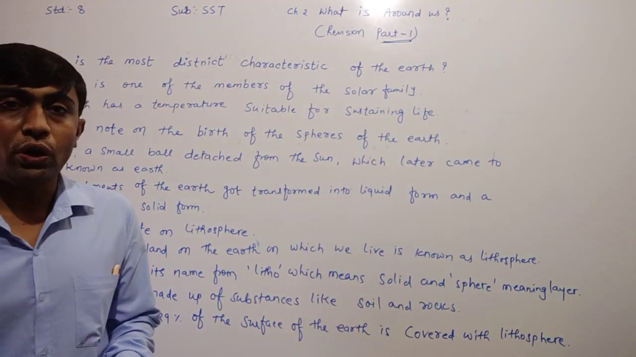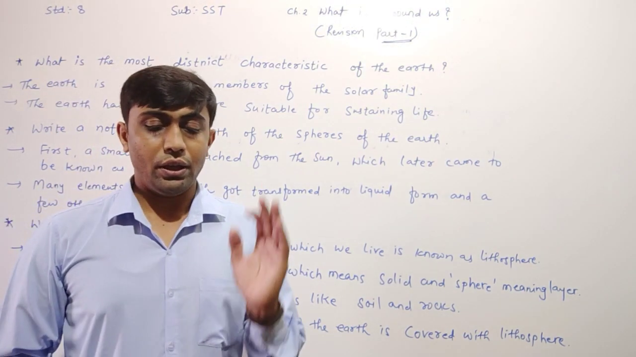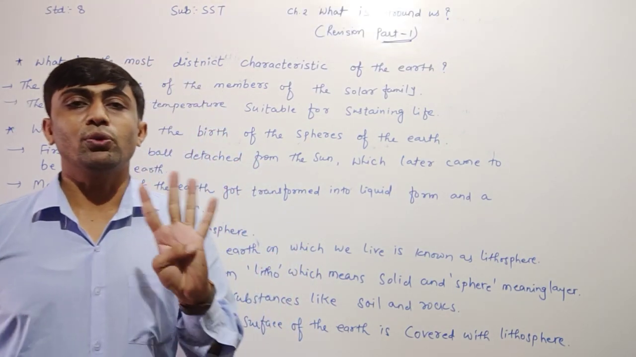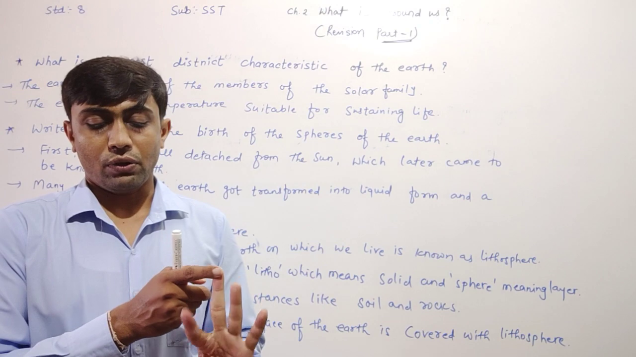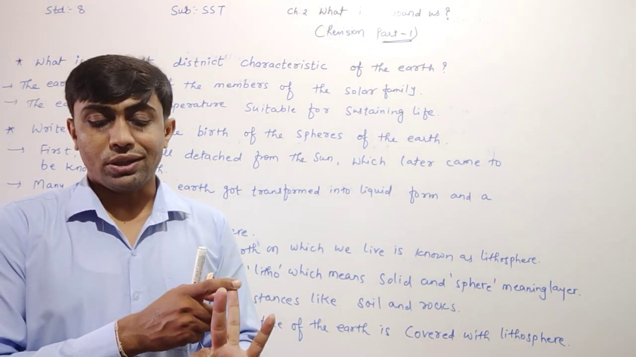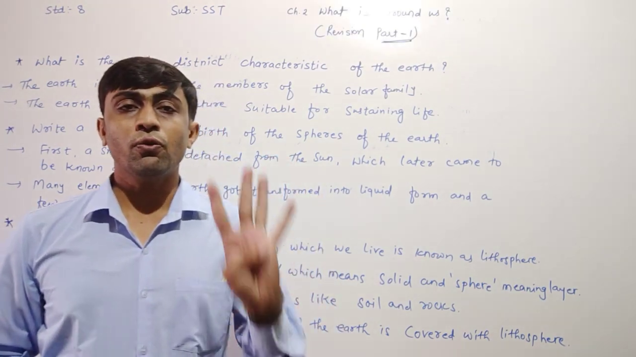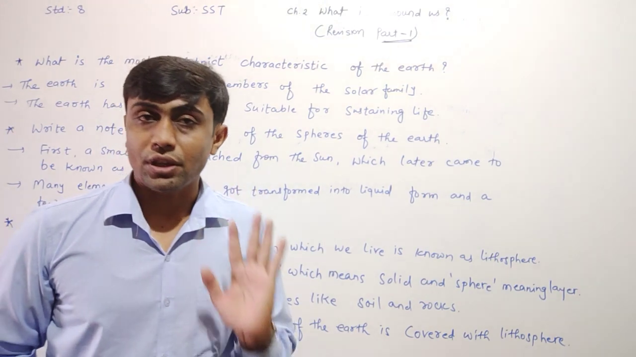Dear children, already we have learned the second chapter from the textbook. In this chapter, you know very well that main four spheres we have to learn. Which four spheres are there? One is the lithosphere, second one is the hydrosphere, third one is the atmosphere, and fourth one is the biosphere. These main four spheres are important in this chapter.